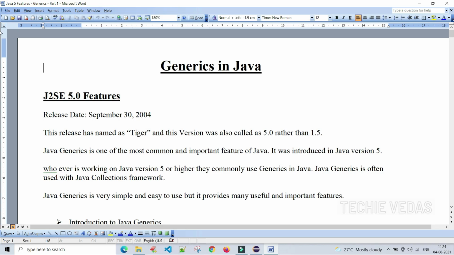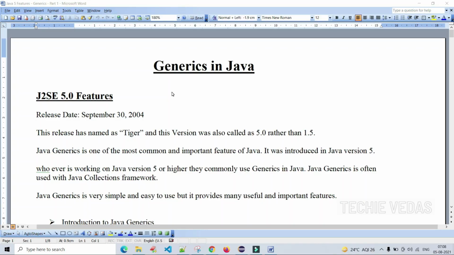Let's get into this session now. Discussing generics, we should discuss Java 5 features. We can generally call it J2SE, Java Standard Edition 5.0 features. The release date was September 30, 2004. But I can say that this made many differences in Java programming compared to the earlier versions before Java 5.0. This release was named Tiger, and this version was also called 5.0 rather than 1.5.